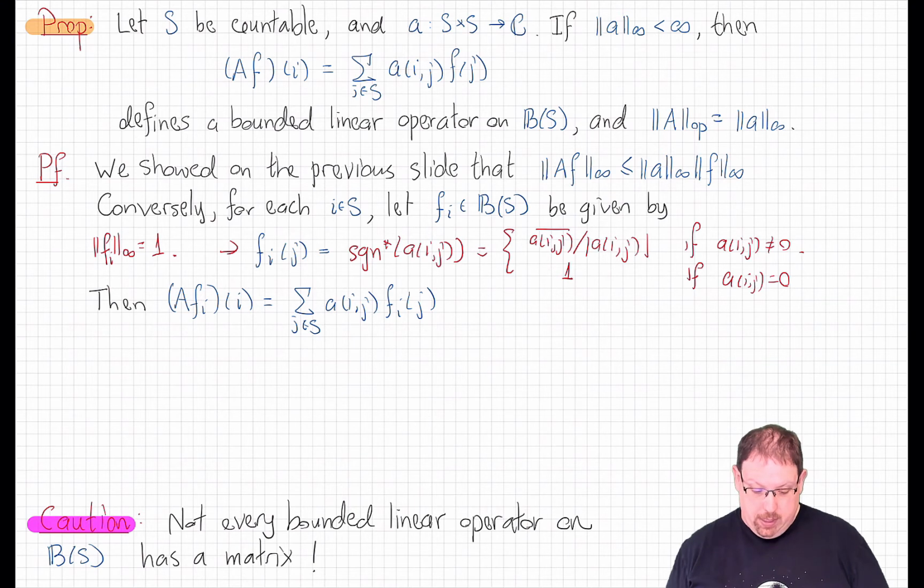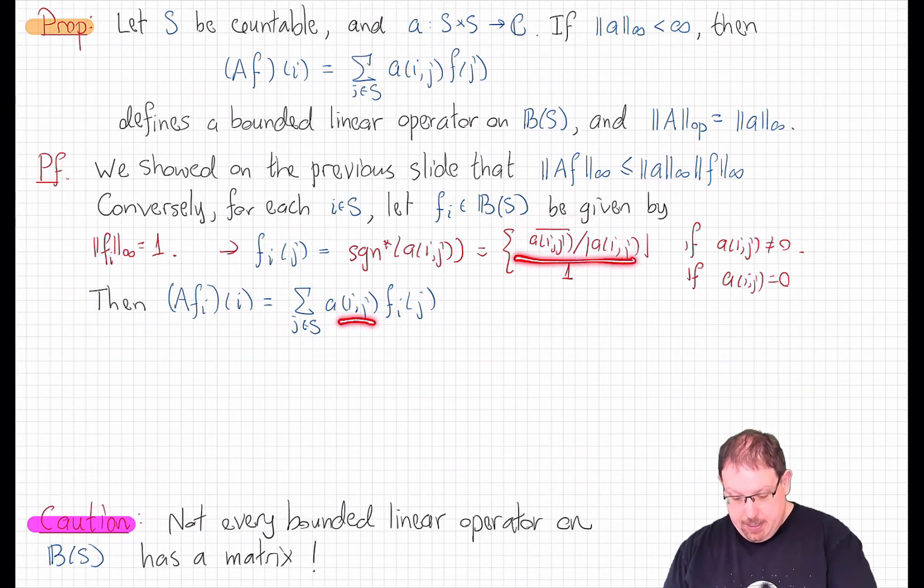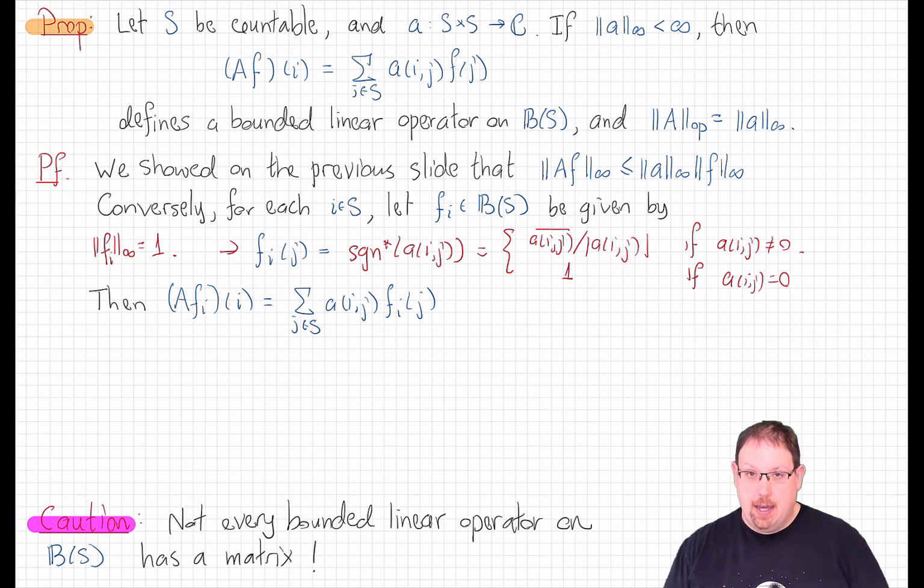Now, if I apply the operator A, whose matrix is little a, to the function f_i, and I evaluate that function at i, what I get is this sum here by matrix multiplication. But because of the way we've defined this, when I multiply a by this, I just get the modulus of a. And that's still true if a is 0, because if a is 0, the modulus of 0 times 1 is 0.